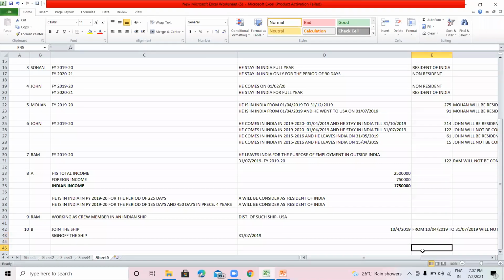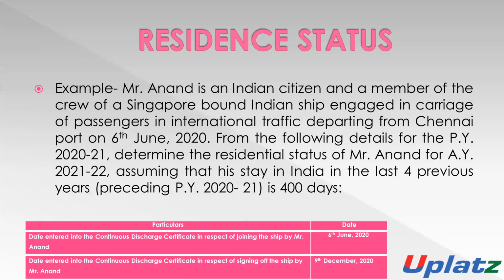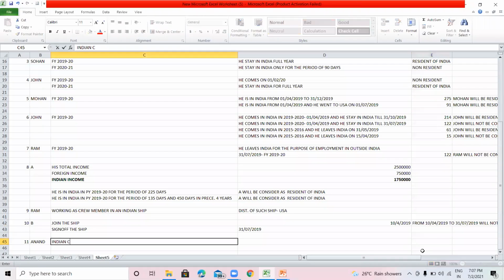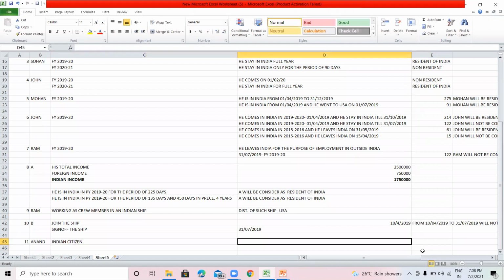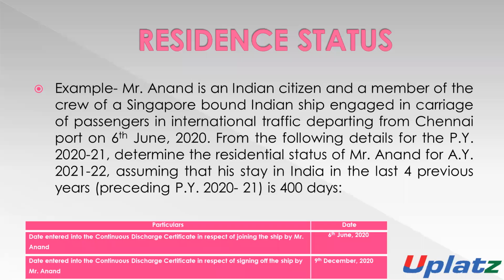Mr. Anand is an Indian citizen and he is working as a crew member in an Indian ship.